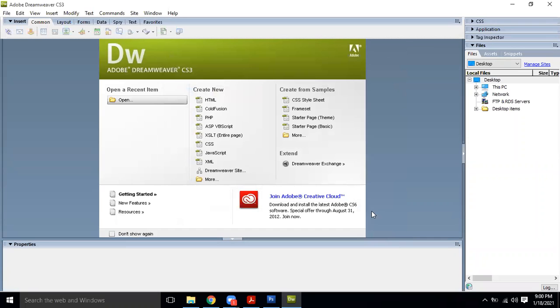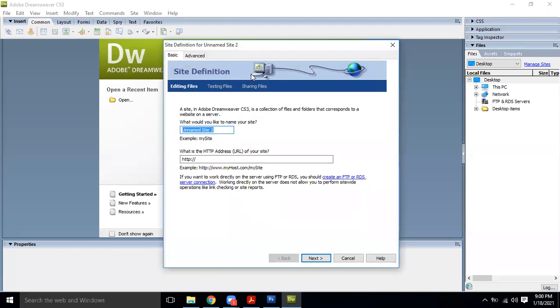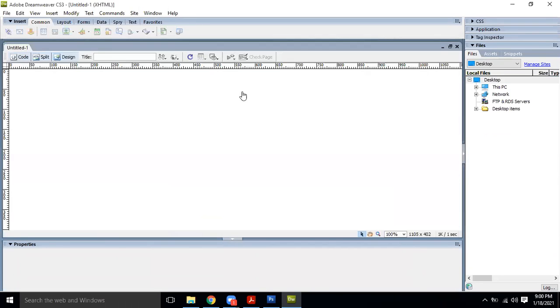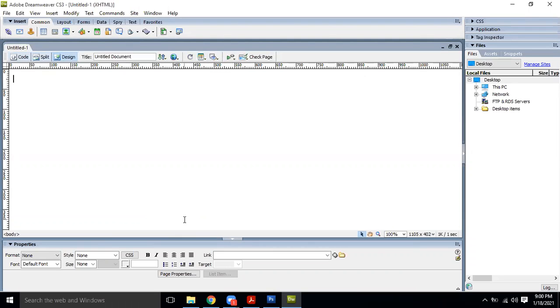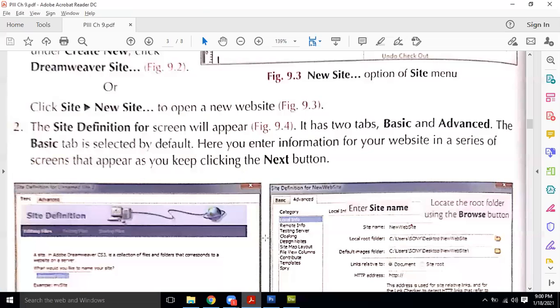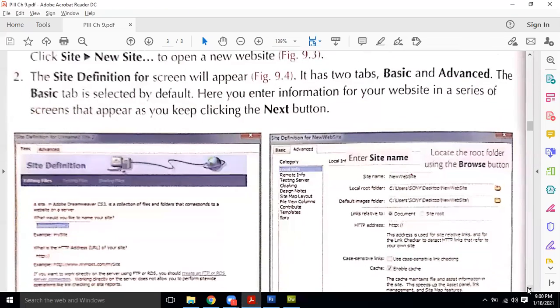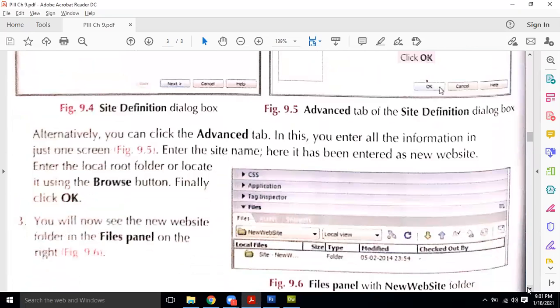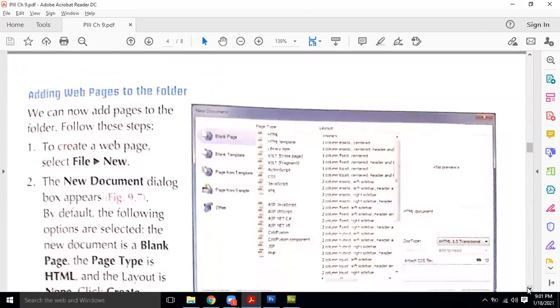We can open an already created page, or we can take a new one. So these are the options available over here. You can define your site from here as well, and you can directly take the HTML page and open it. Fine. Okay. So we need to concentrate right now on the theoretical parts. So these are the steps for how you are going to open.